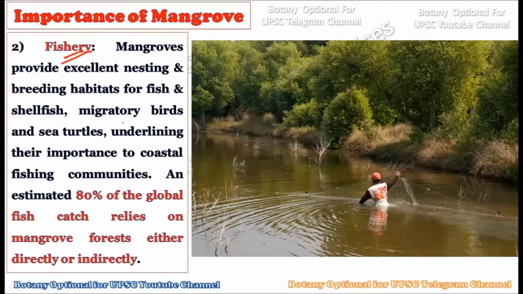Second is the fishery. Now, when we talk about the human point of view, humans have always been involved, right from the ages, in fishing techniques, in which they catch fish for food purposes. Okay, so the mangroves provide excellent nesting and breeding habitat for fish, shellfish, migratory birds and sea turtles, underlining their importance in coastal fishing communities.